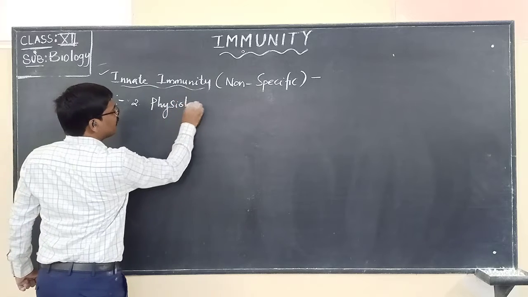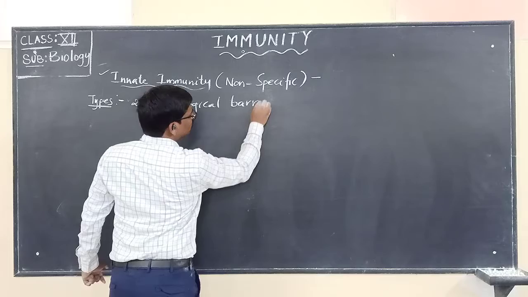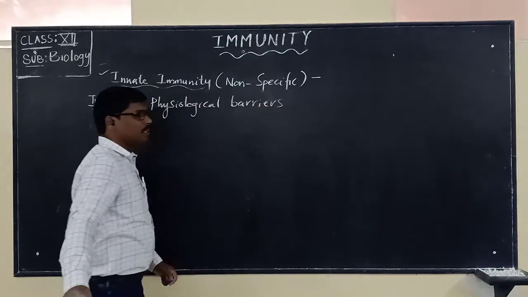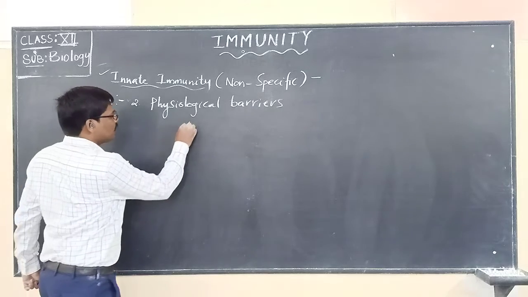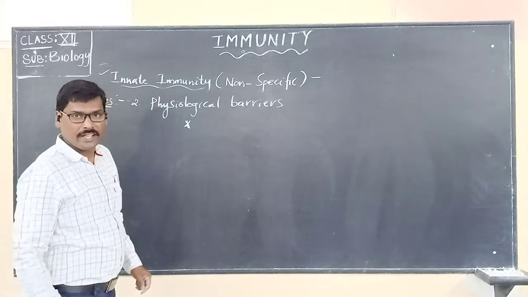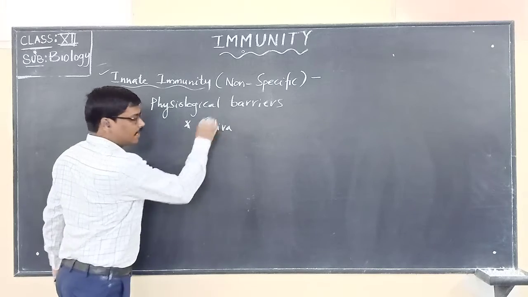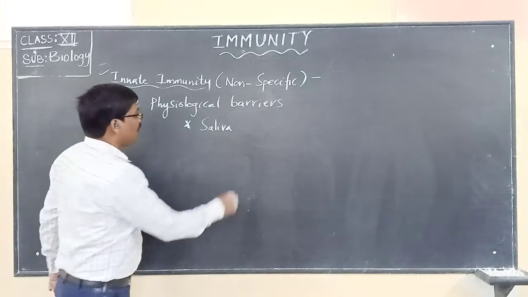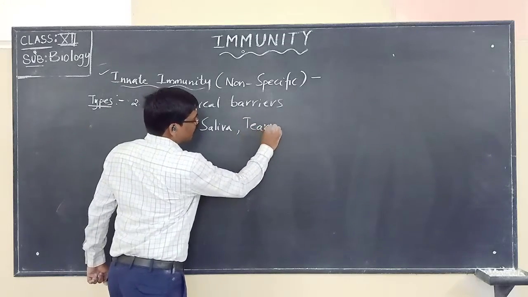If you are looking at the physiological barriers, here we will be seeing different types again. The first one: in the mouth there is saliva that is produced, and in the eyes there are tears that are produced.